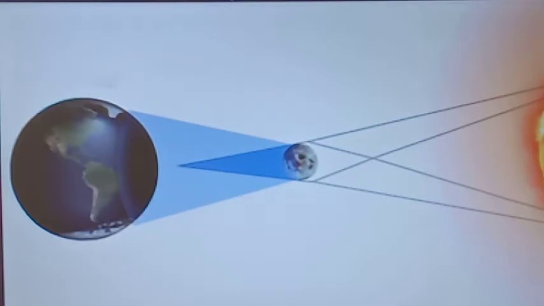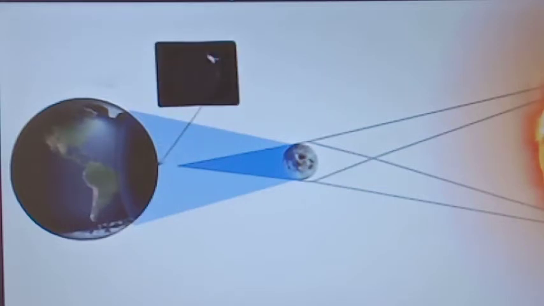During this time, from a very small area of the earth, only an illuminated edge of the sun disk is visible.